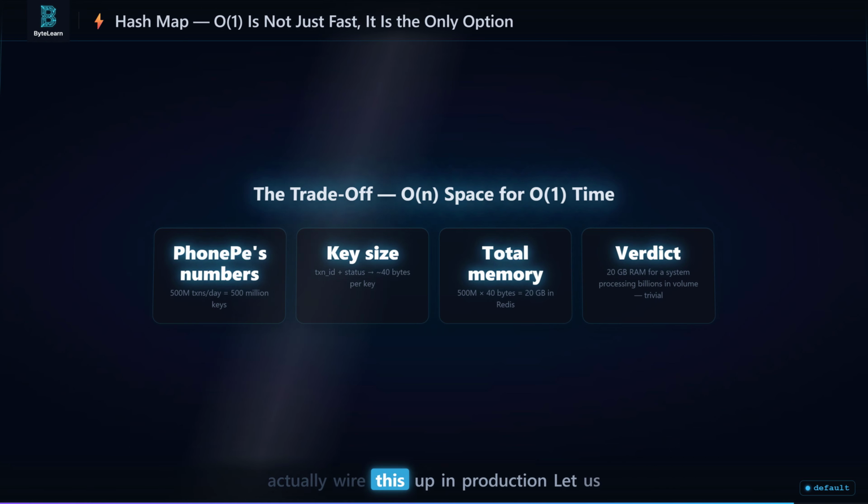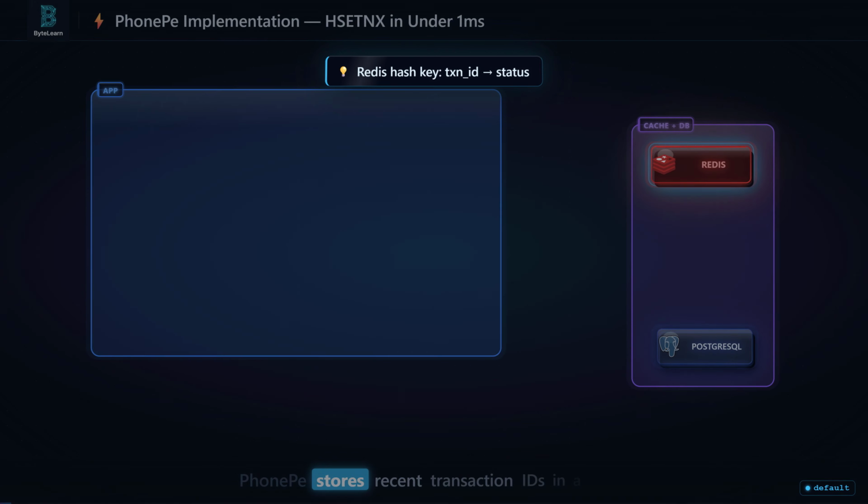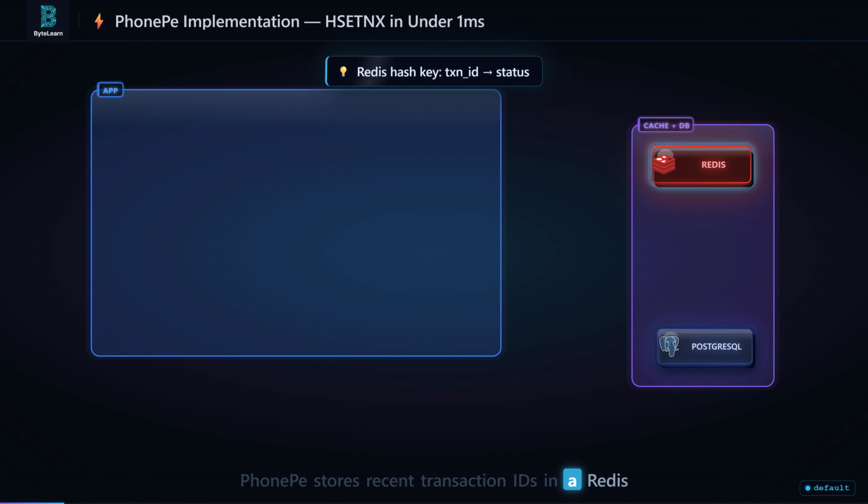Now, how does PhonePe actually wire this up in production? Let us look at the flow. PhonePe stores recent transaction IDs in a Redis cluster. The key is the unique transaction ID. The value is a simple integer representing status: initiated, success, or failed. HSETNX guarantees atomic insertion.